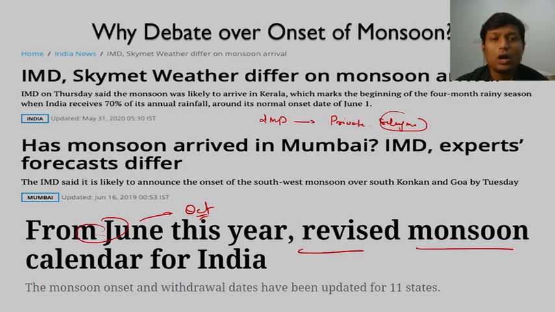So we will see how onset of monsoon is declared over the country, over India, right? And then we will also see how for particular regions onset of monsoon can be declared. Fine. And after that we will finally see withdrawal of monsoon, what are the conditions for withdrawal of monsoon, and we will end with the new dates of withdrawal of monsoon. We will also see what necessitated the new dates to come, right?